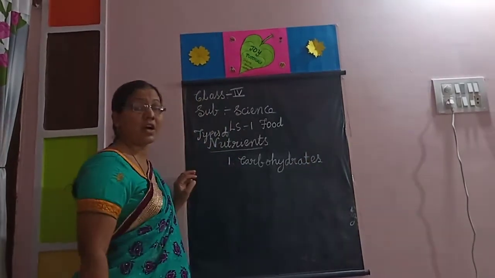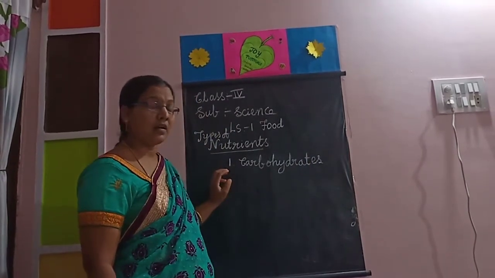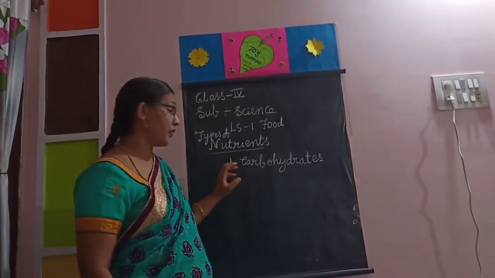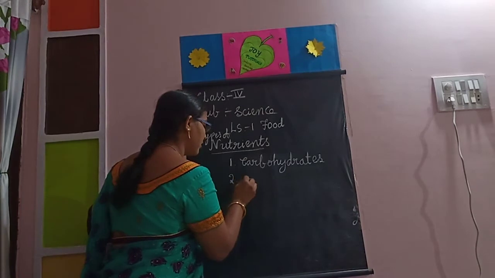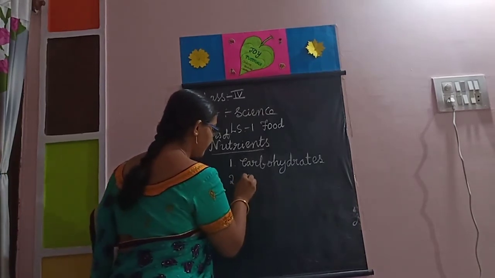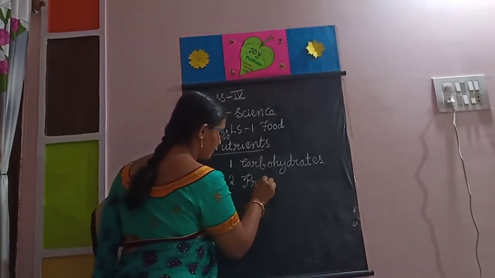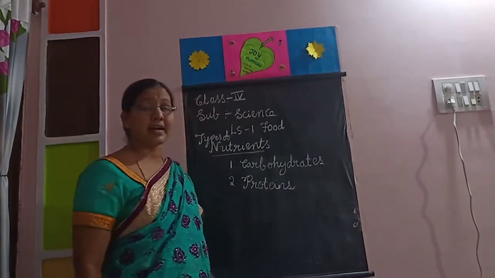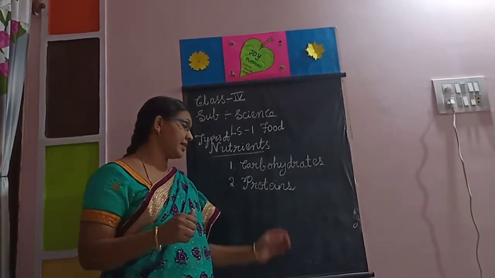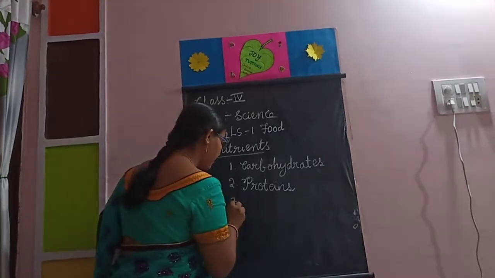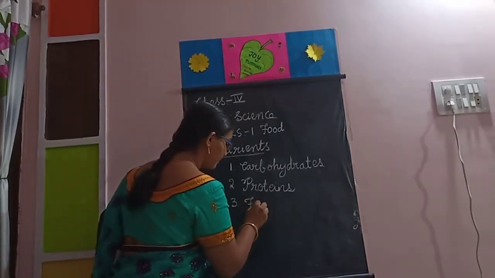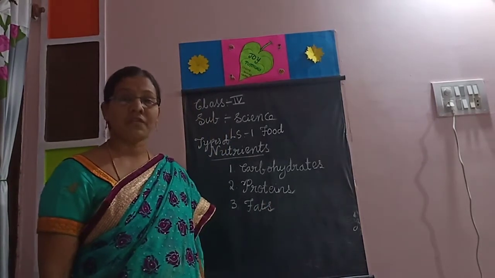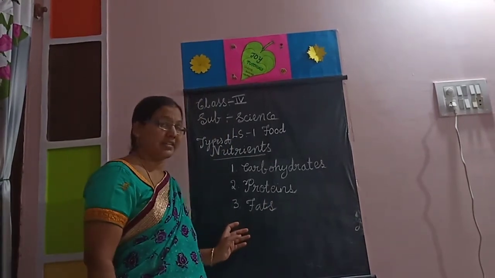The first one is the carbohydrates. These are energy giving foods. The second one is proteins. These are body building foods. The third one is fats. These are also energy giving foods.